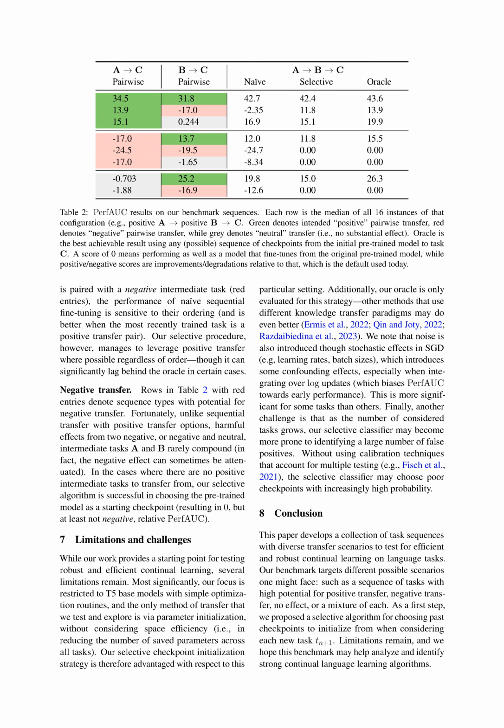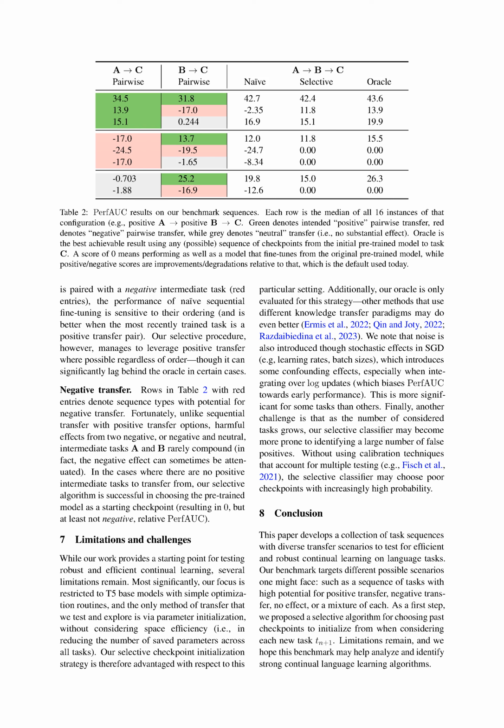Sequences with potential for negative impact are highlighted in red in the table. Thankfully, unlike sequences with positive impacts, the negative effects from 2 negative or neutral tasks A and B don't usually add up. In fact, the negative impact can sometimes be lessened. In situations where there are no tasks with positive impacts to transfer from, our selective algorithm successfully chooses the pre-trained model as a starting point. This results in a neutral performance, 0 perf AUC, which is at least not negative.